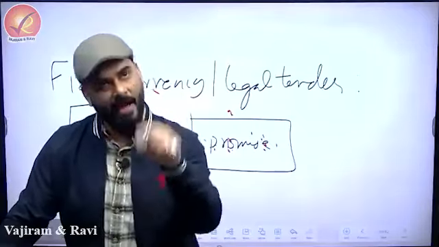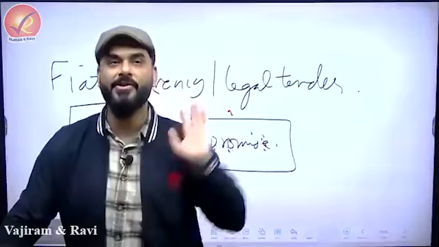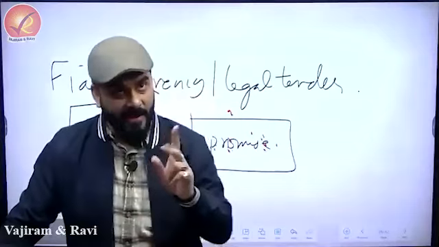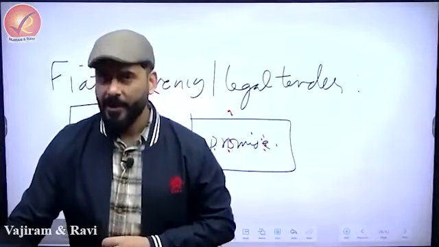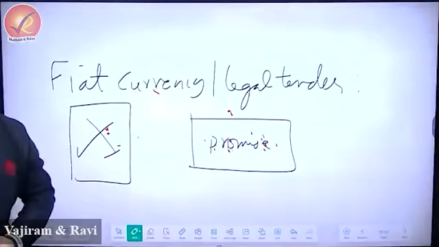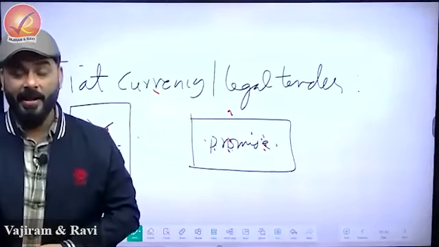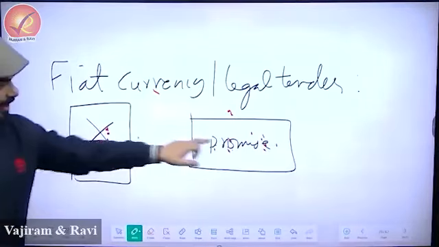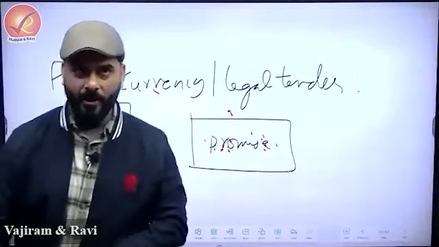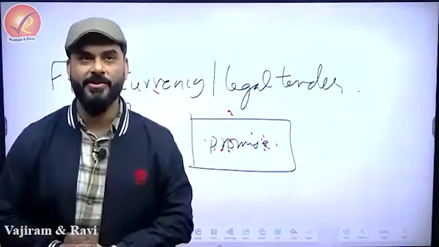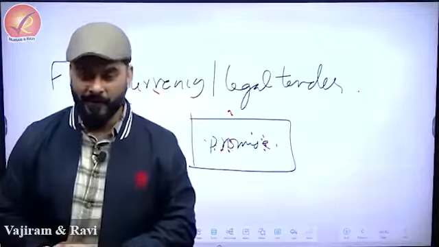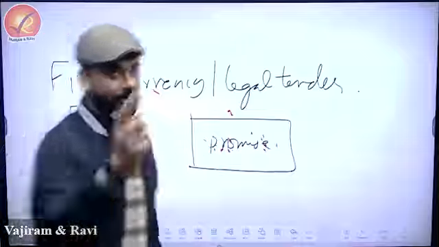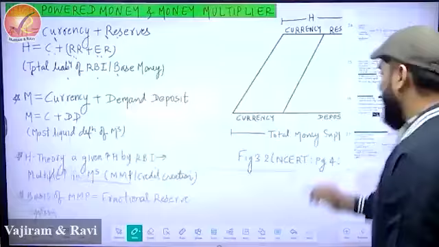So a piece of paper can act like fiduciary money if we both trust each other on that piece of paper. So that is your check and demand draft. So that's why they say there are two types of currencies. But did you understand why this concept of fiat currency came? The concept of fiat currency came because we don't have any collateral there. So to substitute for collateral, a promise is made. And then we tell everybody honestly that we have nothing other than a promise. Promises are all that I can give. समझ रहे हो आप? उसके बाद तो time will tell. So that's why RBI needs to make sure that promises are honored.